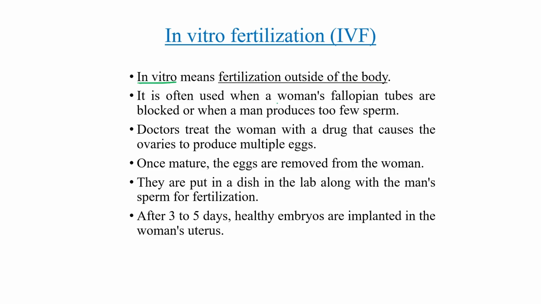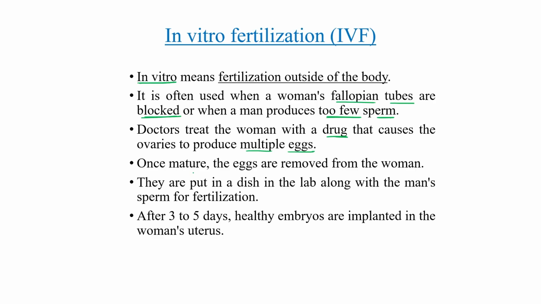Okay, so it is often used when a woman's fallopian tubes are blocked for any reason, or when a male produces too few sperm. In that case, the doctor suggests in vitro fertilization for that kind of couple, if the female partner's fallopian tube is blocked or the male partner produces a very small amount of sperm. Okay, so the doctor treats this kind of woman with a drug that causes the ovary to produce multiple eggs, with the help of hormonal treatment.